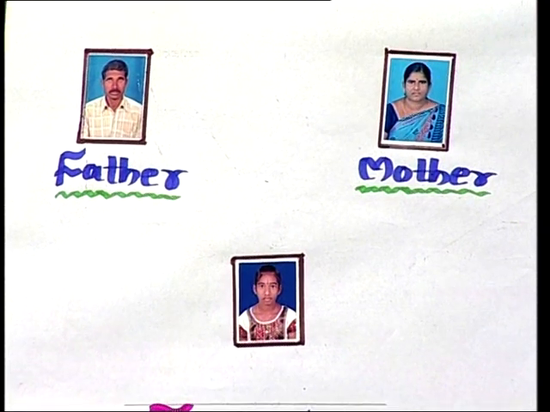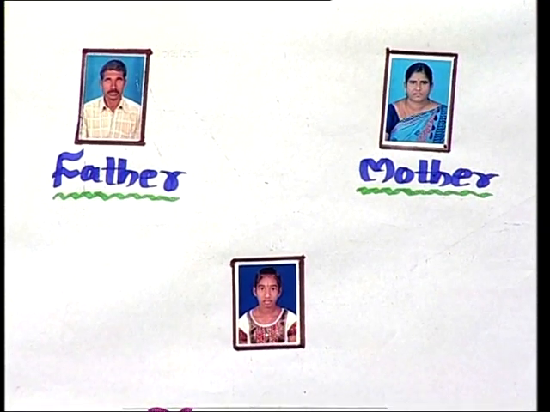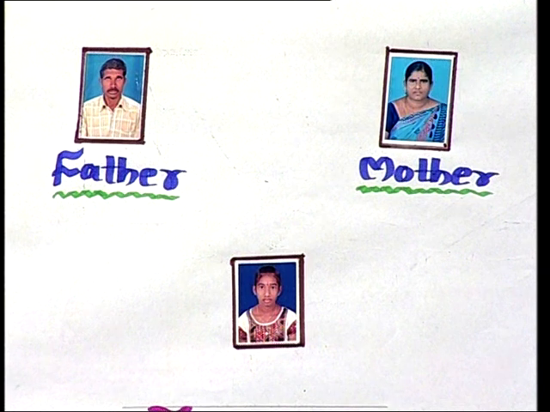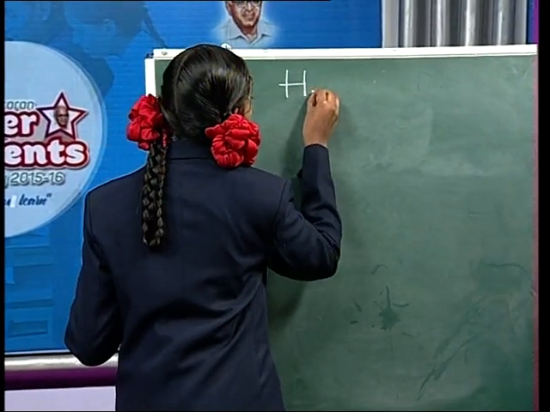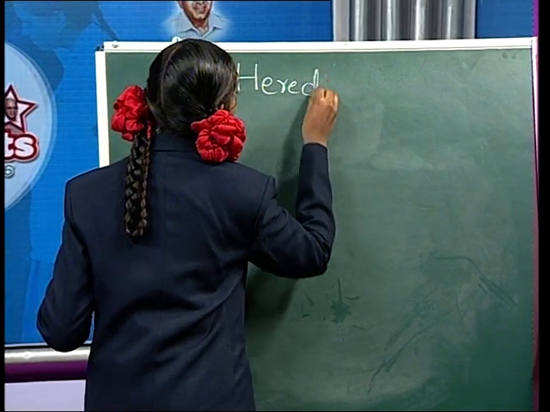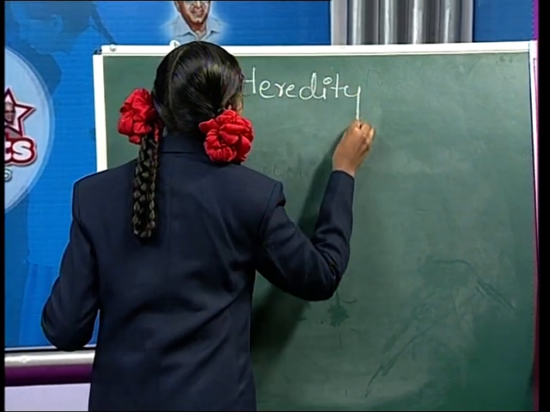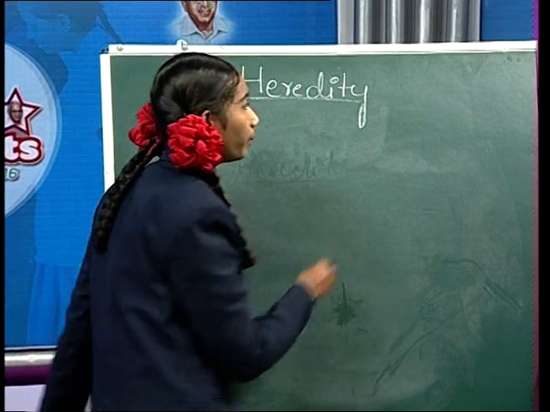Friends, how many similarities do you find among me and my parents? Yes, my similarities are nose, color, etc. are similar. The transmission of characteristics or traits passing from parents to offspring is known as heredity. Today my topic is about heredity. Heredity from parents to offspring.